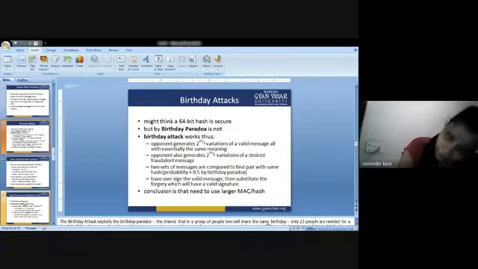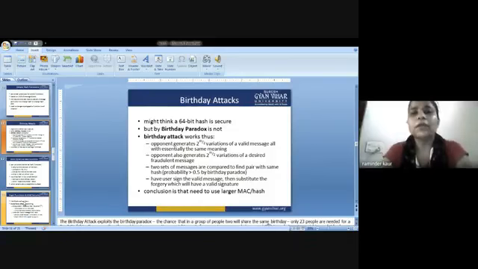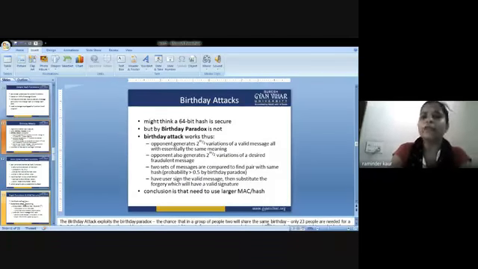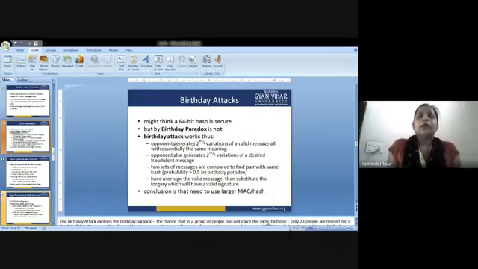So next is the birthday attack. It is also concerned with MAC. What is a birthday attack? You might think a 64-bit hash is secure, but by the birthday paradox, it is not. The birthday attack works thus: the opponent generates 2 raised to power m/2 variations of a valid message, all with essentially the same meaning. I am just briefing you about the same.